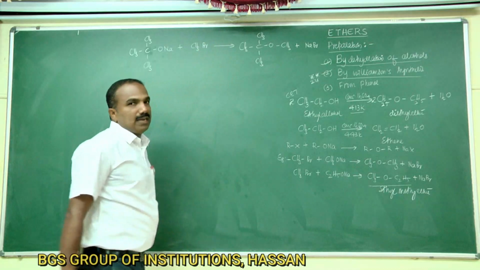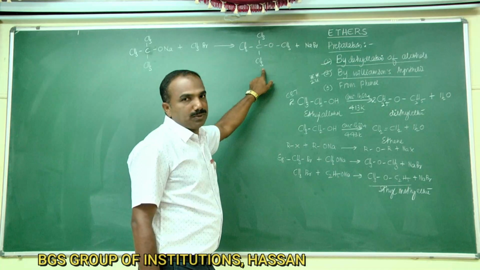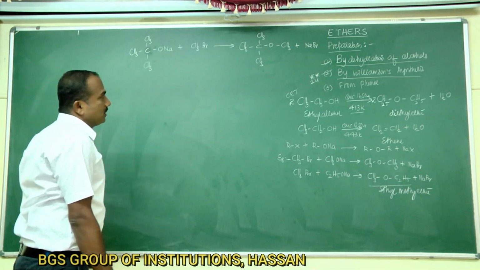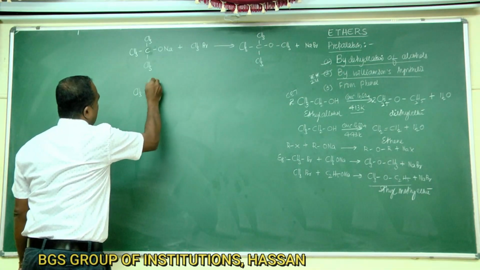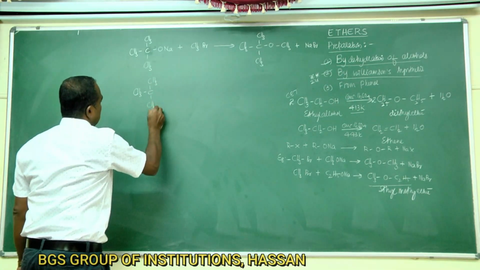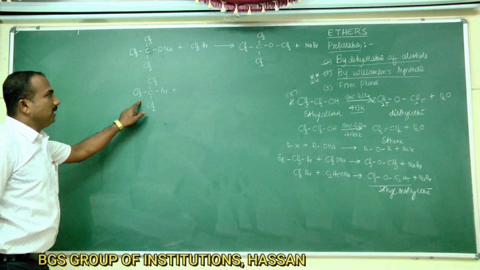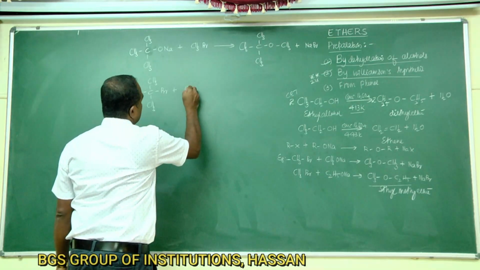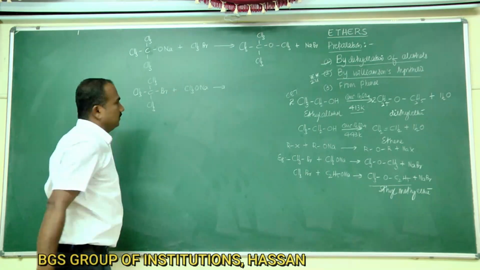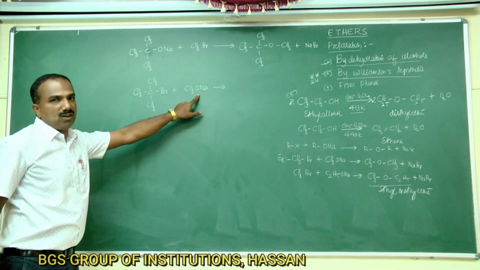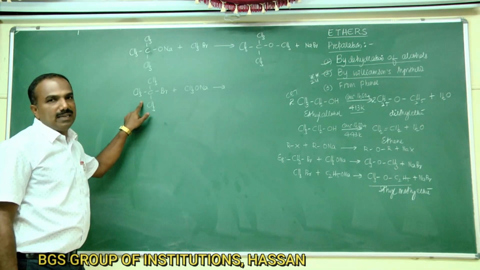You can also prepare ethers containing substituted alkyl groups. But if you use a tertiary alkyl halide, that is tertiary butyl bromide, when tertiary butyl bromide is heated with sodium methoxide, instead of ethers, you are going to get alkenes.